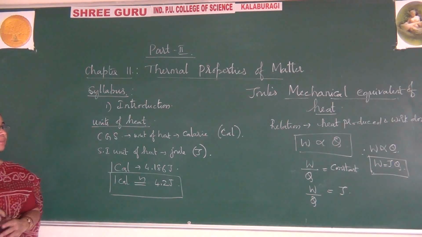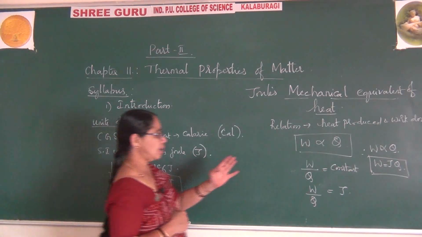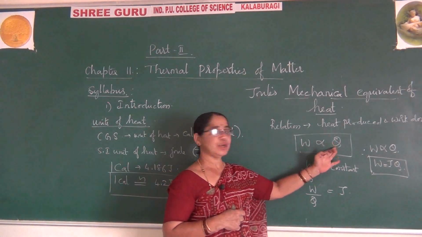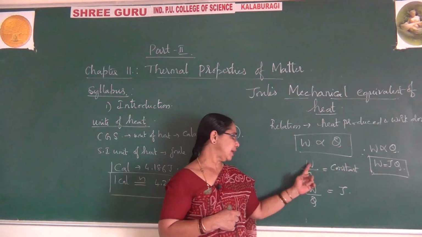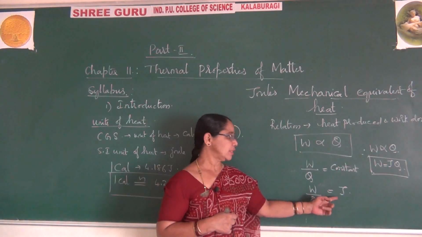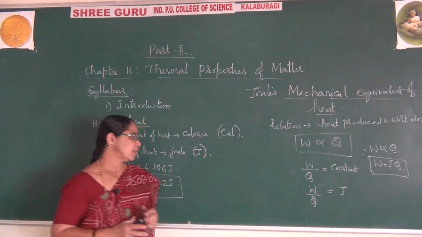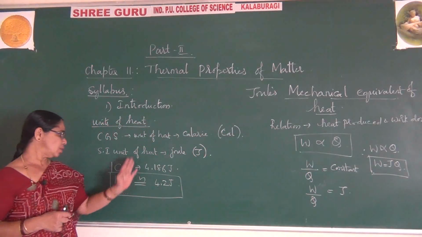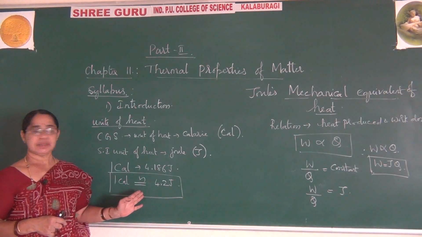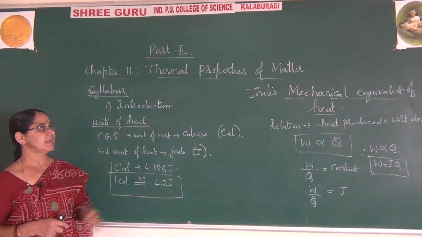W is proportional to Q, W by Q is always a constant, so W by Q is equal to J. Now you have come across J and its SI unit. Hope you understood these things.